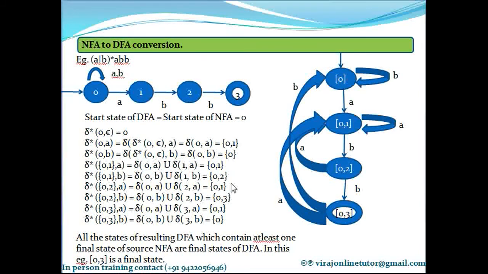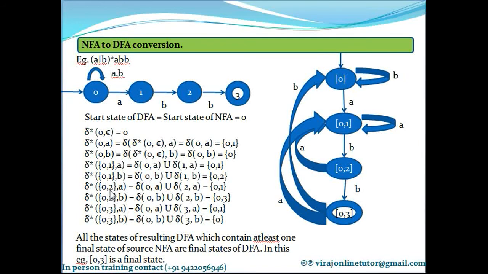Okay. So now I have computed delta asterisk of 0, 1 on A and on B. Is there any new state that you have found out while computing that? Yes, 0, 2 is the new state found out. So now our next task is to compute delta asterisk of 0, 2 on A and 0, 2 on B.